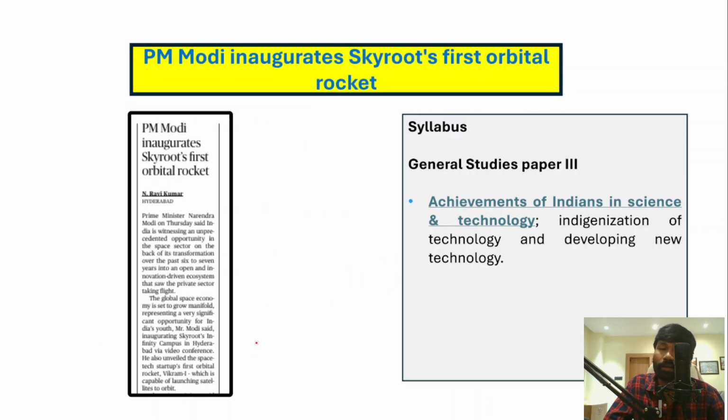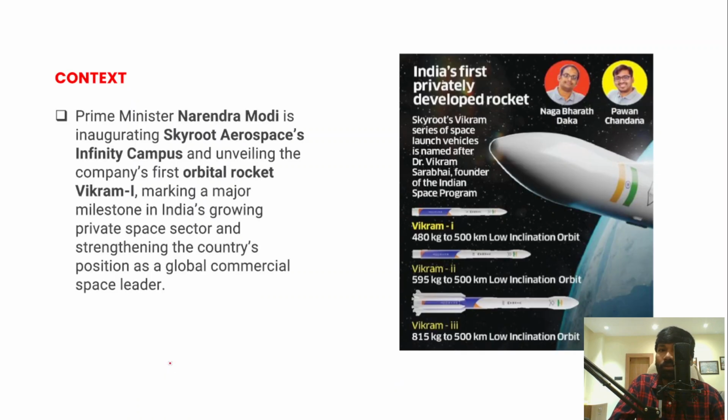So the next important topic is Prime Minister Narendra Modi inaugurates Skyroot's first orbital rocket. In fact, this has been given in The Hindu newspaper, and from the syllabus point of view, this could be very important for prelims and even General Studies Paper 3 as well. So let's understand this. What is the context?